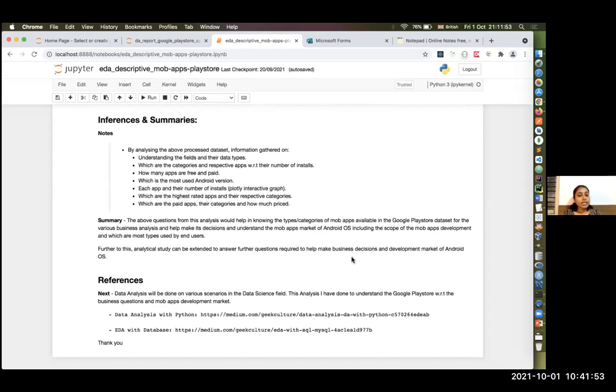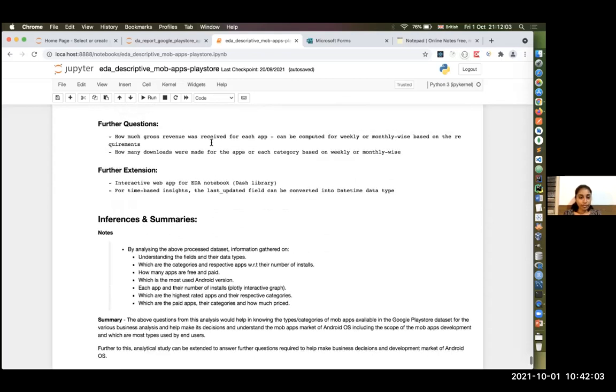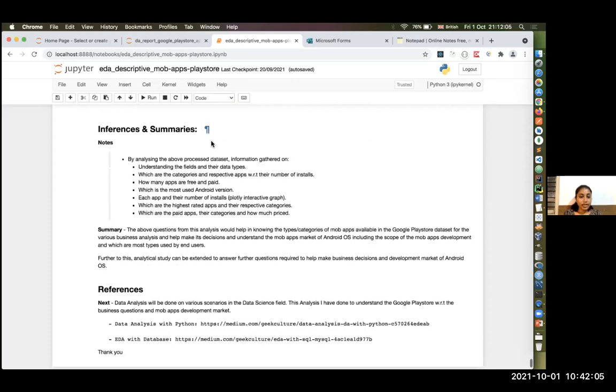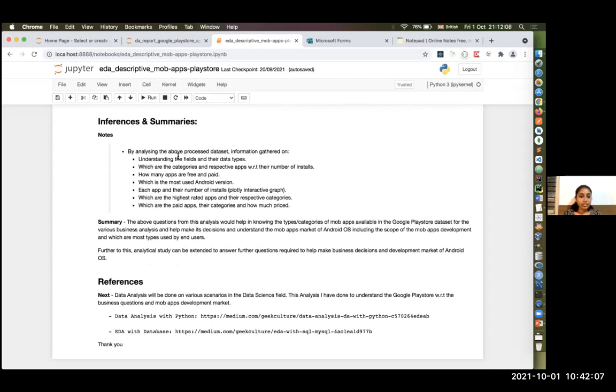Now, from this analysis, what are the inferences and summaries? These are what we learned from this data set by analyzing it through the above steps I performed. Basically, I learned about understanding the fields and the data types, which are the categories and respective apps with their number of installs, how many apps were free and paid, and which were the most used Android versions.